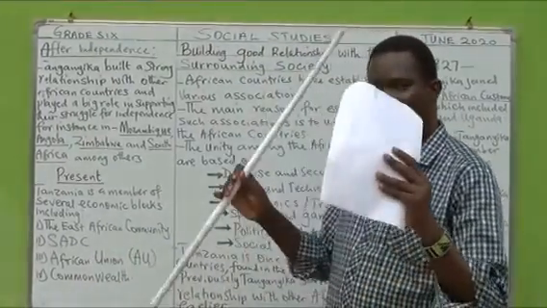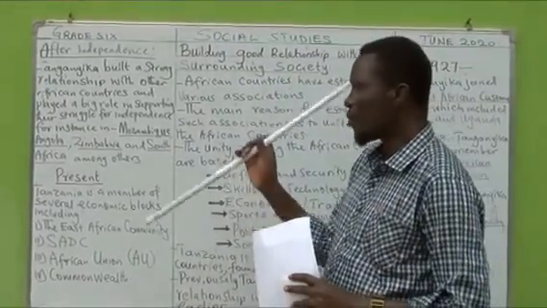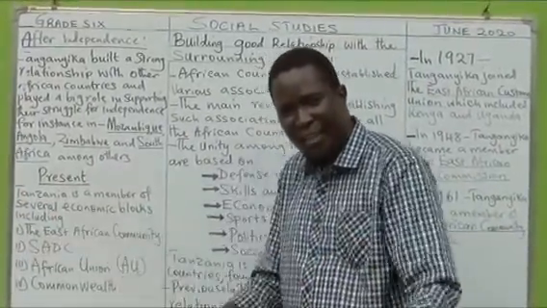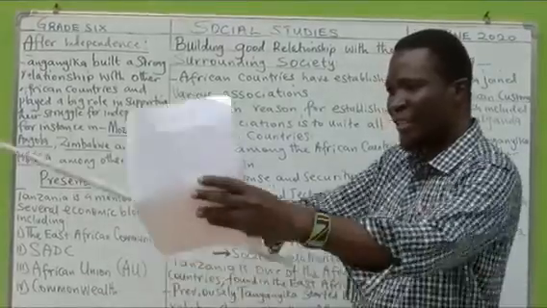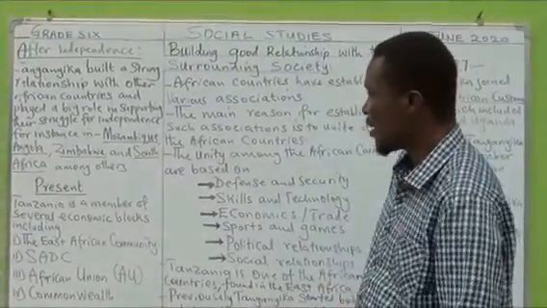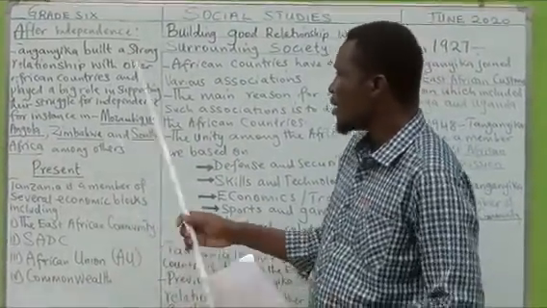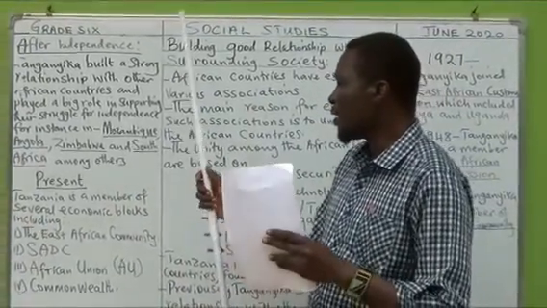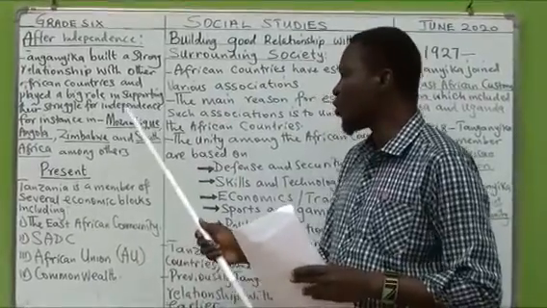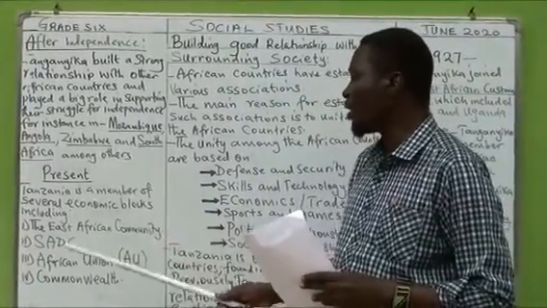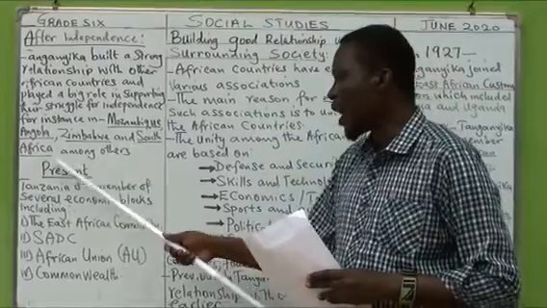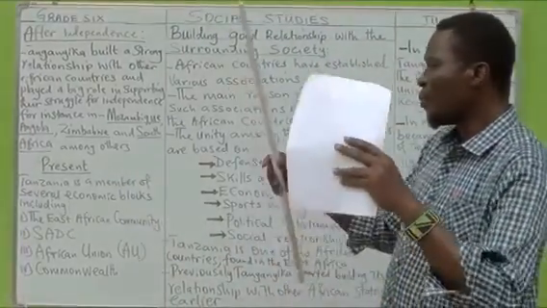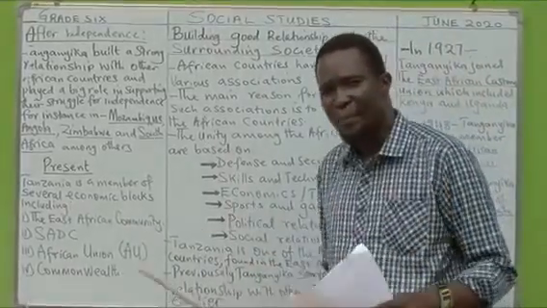Tanganyika supported the struggle for independence between these African states and their colonizers. Tanganyika played a very important role in the struggle for independence of Mozambique, Angola, Zimbabwe, and South Africa. This went on until most of these countries attained their independence.